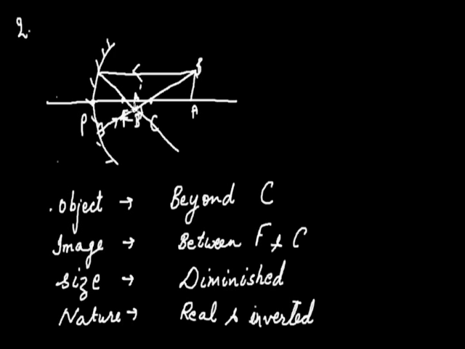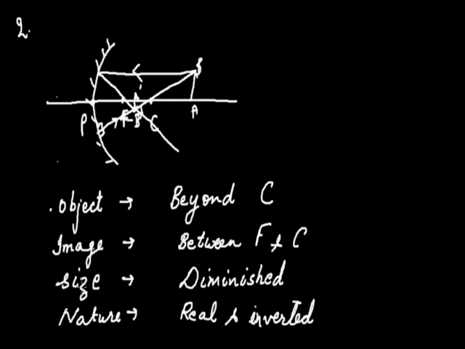When we get the converging point, we find that the object image will be located in between the point F and C. Size will be diminished, that is, lesser than the object, and nature will be real and inverted.